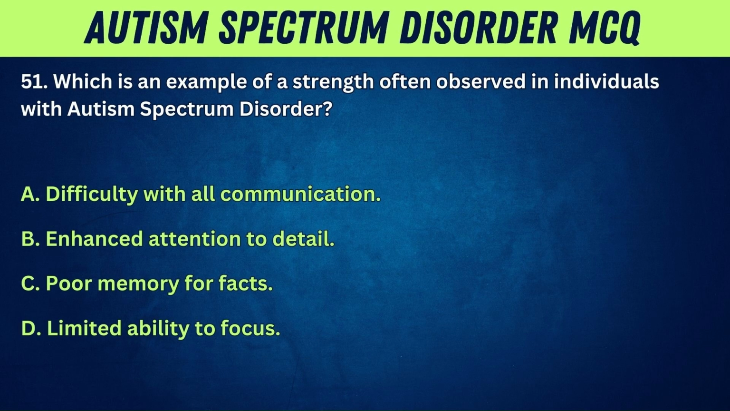51. Which is an example of a strength often observed in individuals with autism spectrum disorder?